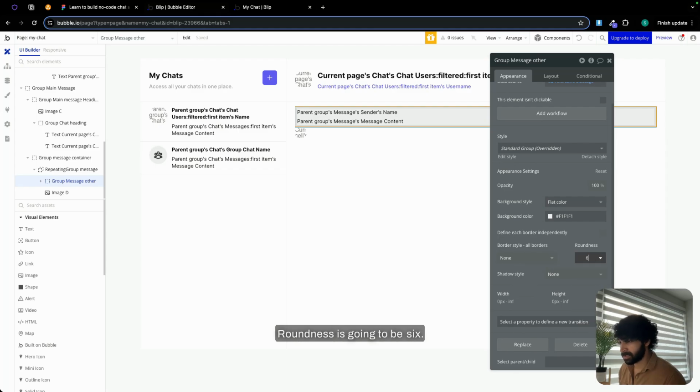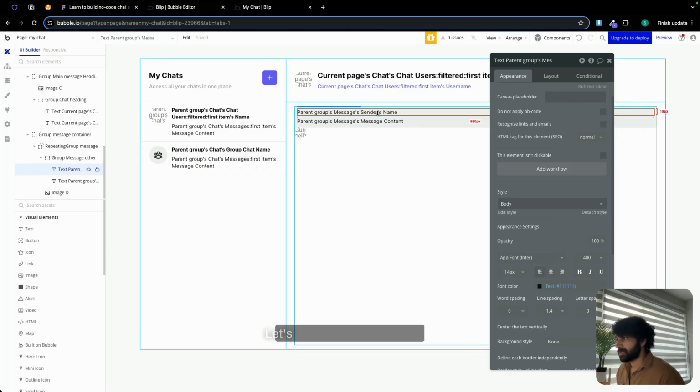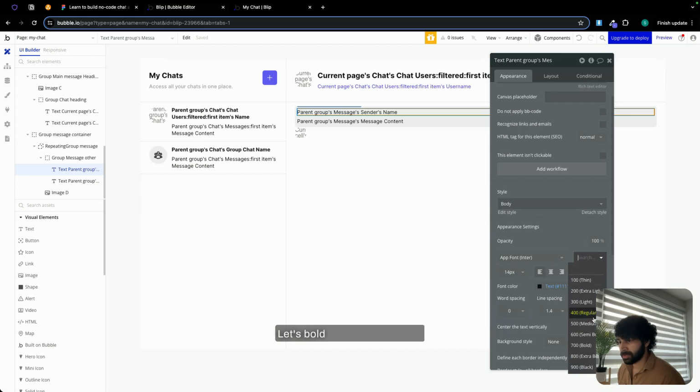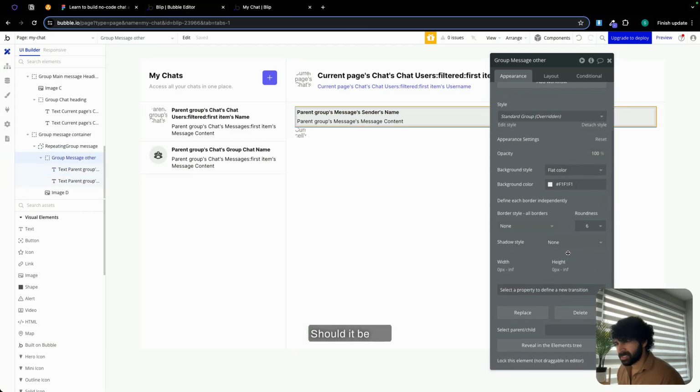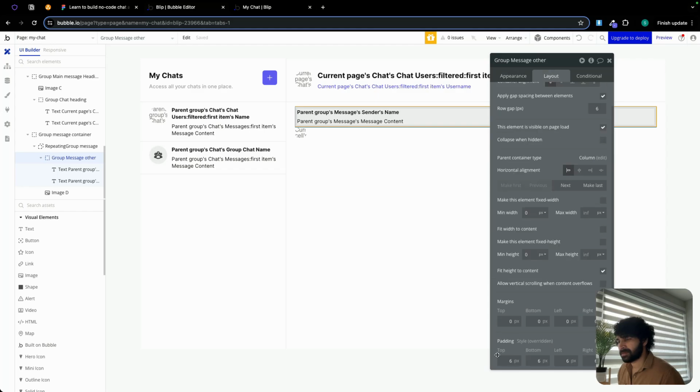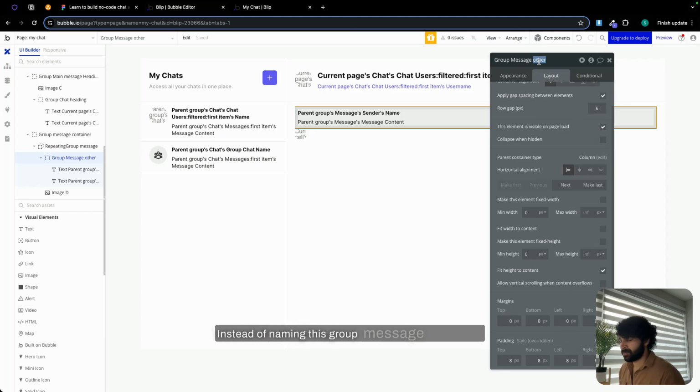Roundness is going to be 6. Let's bold the sender's name. Let's make it semi bold. Should it be 6? Let's make it 8. Instead of naming this group message other, just make this group message O.